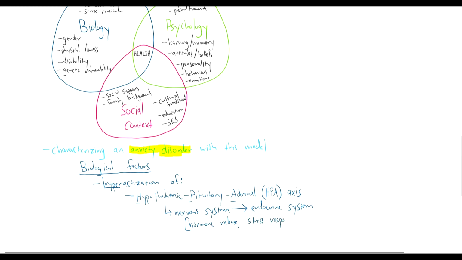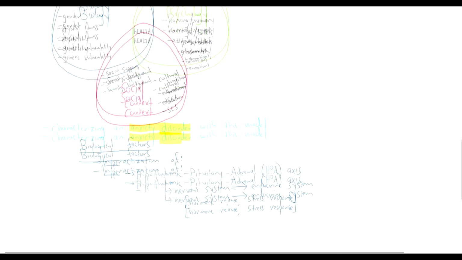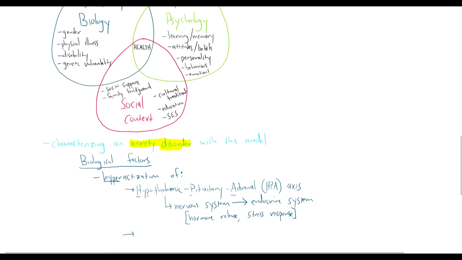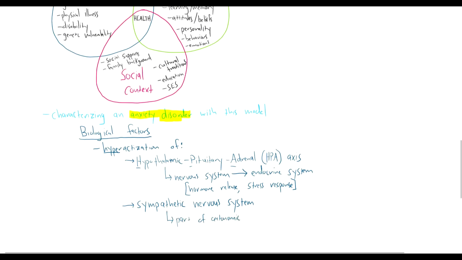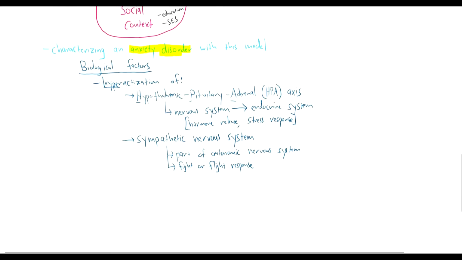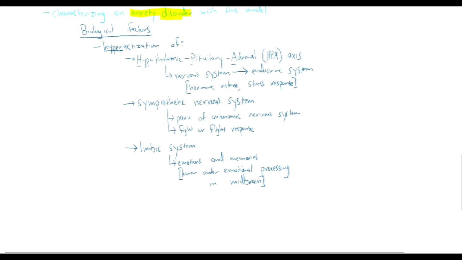So when the nervous system gets activated, we'll see a release of stress hormones, which is going to lead to a stress response in the body. We also see a hyperactivation of our sympathetic nervous system. This is part of our autonomic nervous system, again, responsible for our fight or flight response. So this is part of what leads to anxiety symptoms. And then we often see hyperactivation of the limbic system. And this is the part of the brain that's going to be mediating emotions and memories and driving lower order emotional processing in the midbrain.